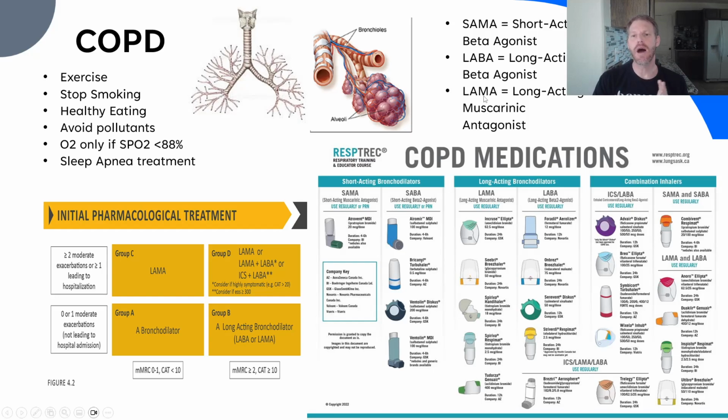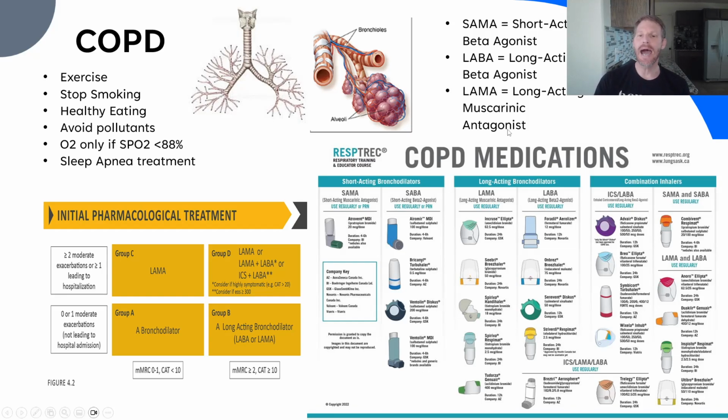Then we have the LAMA. So this is a long-acting muscarinic antagonist. And what the muscarinic system does is when we're at rest, we don't need a lot of air volume, so it'll kind of constrict some of these airways to help be more efficient in the lung.